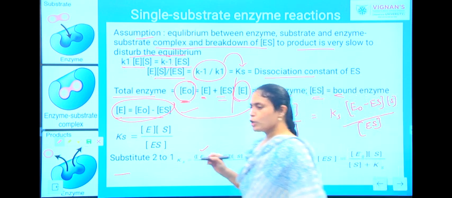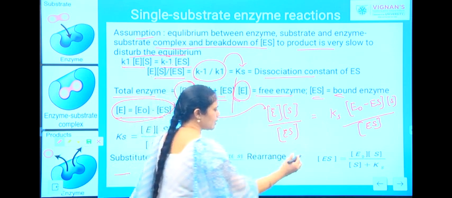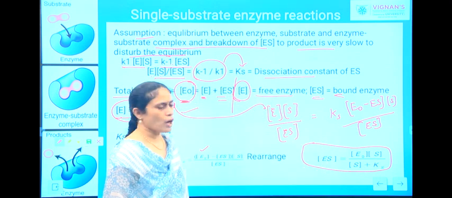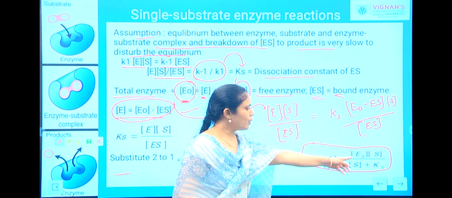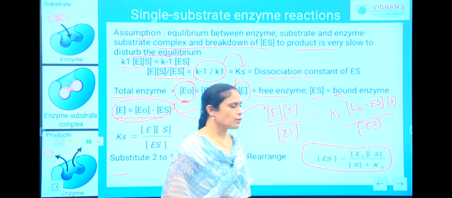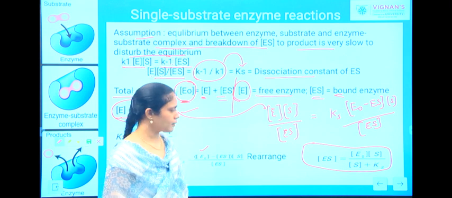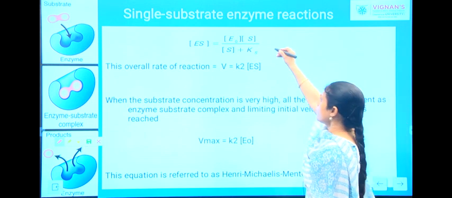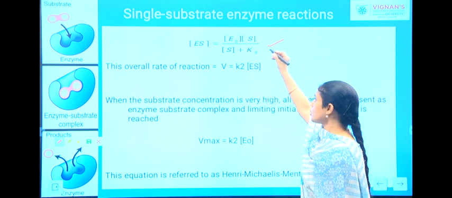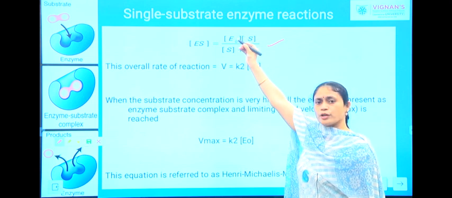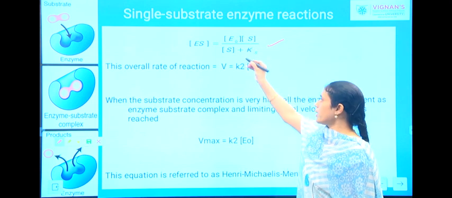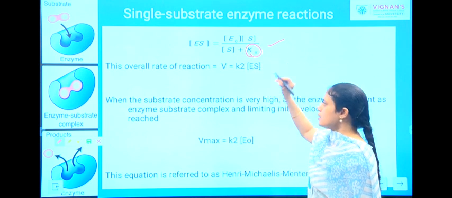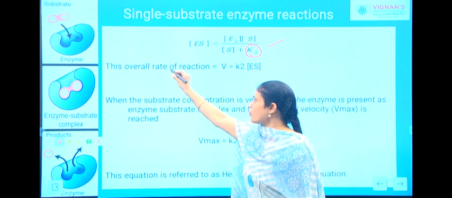If you rearrange this, you will be getting the equation as the concentration of ES is equal to E naught into concentration of S divided by concentration of S plus Ks. Here, the overall reaction is like this. ES is equal to the concentration of your total enzyme into concentration of your substrate divided by concentration of substrate plus your dissociation constant. So, what is the rate of this overall reaction?